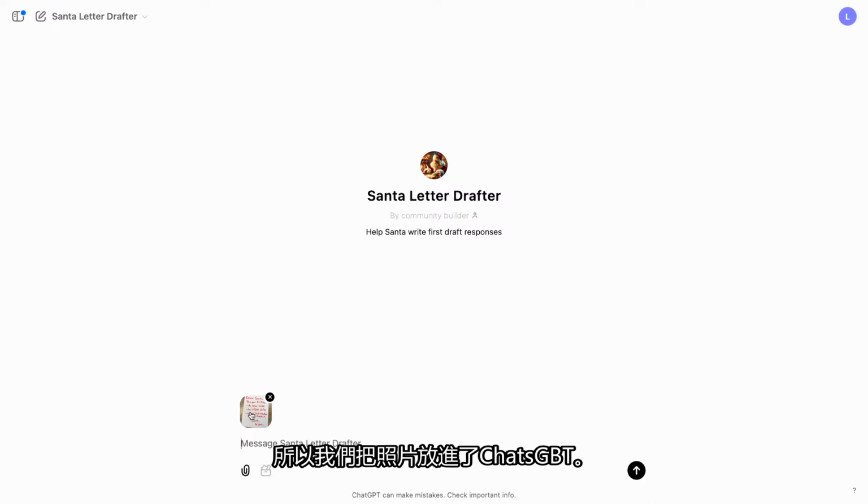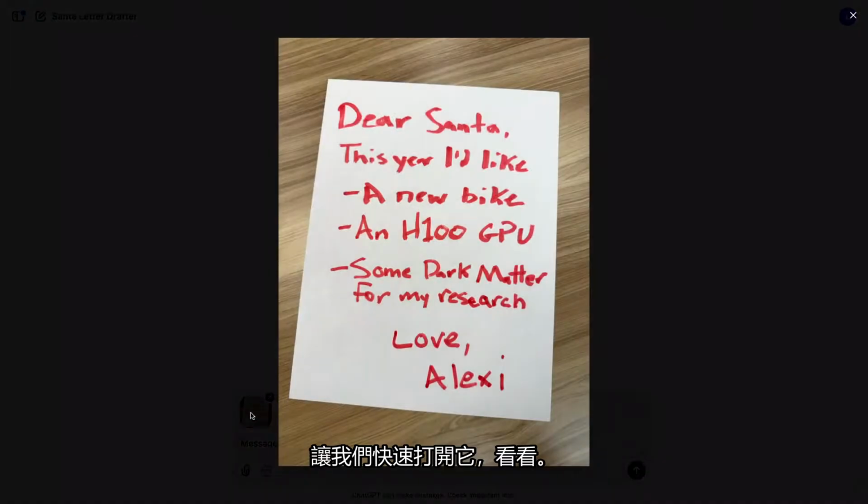Okay, there we go. So we've got our picture into ChatGPT. Let's open it up real quick just to get a look. A bike, a GPU, and some dark matter. That tracks. All right. Yeah, that's Lexi right there. That makes sense. That looks like my letter.